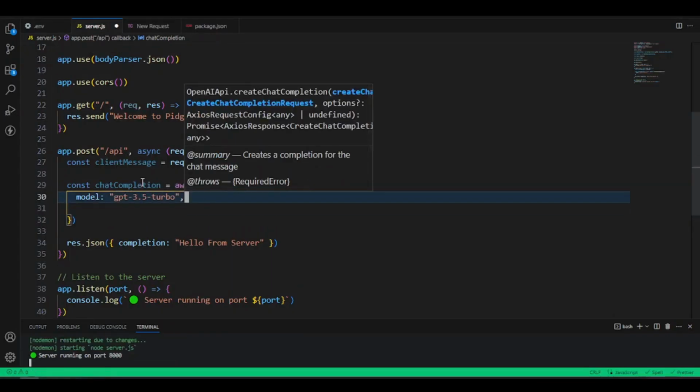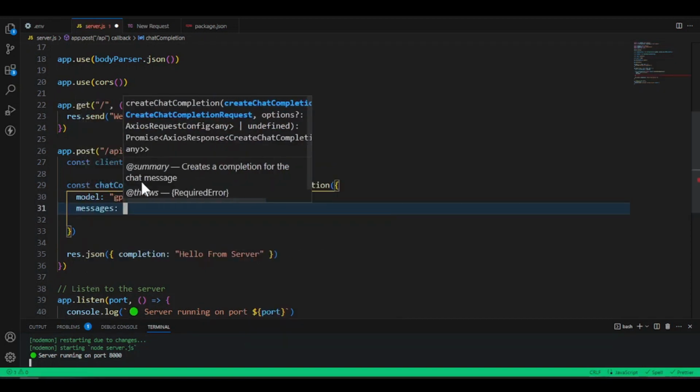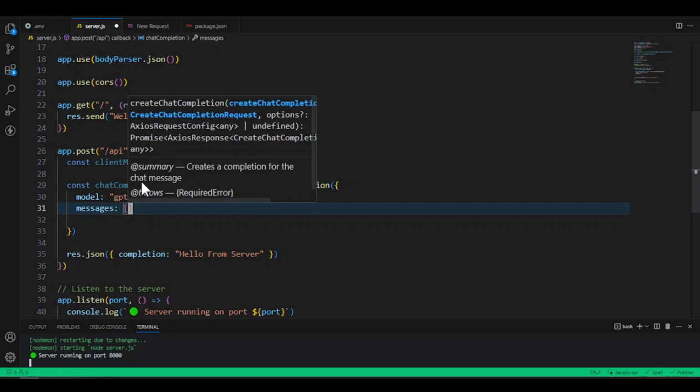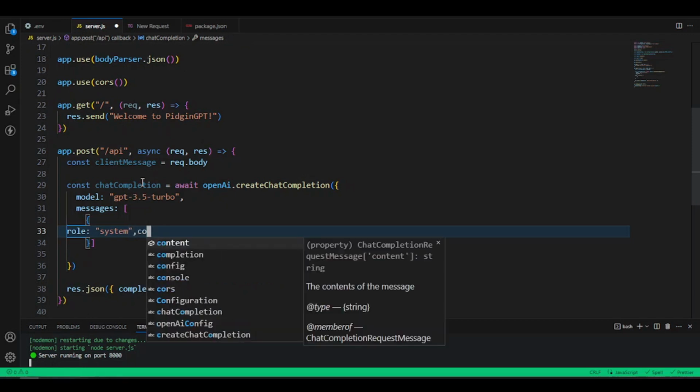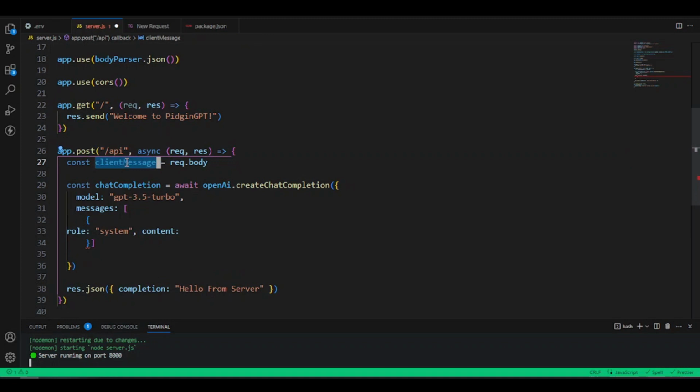So you now need to send your message. The messages field accepts an array of objects. So we want an array that collects different objects. And inside this object, we want to set the role. And we want to set it to system. And the second item for this object is the content. So whatever content we get here, we now want to put.